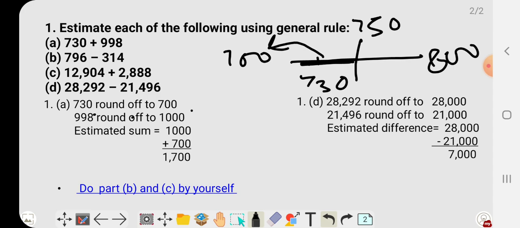It's very simple. Similarly, I have done one more part for you. 28,292. What will be the round off of it? I have estimated it up to the nearest 1000.